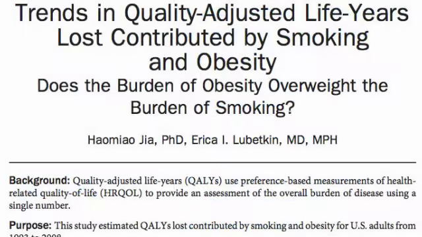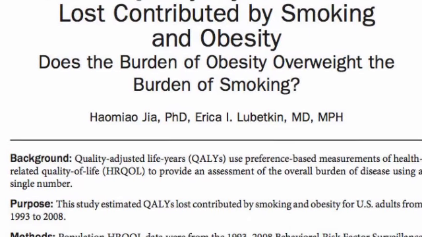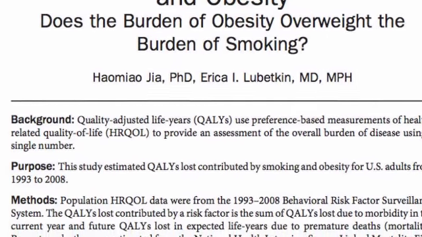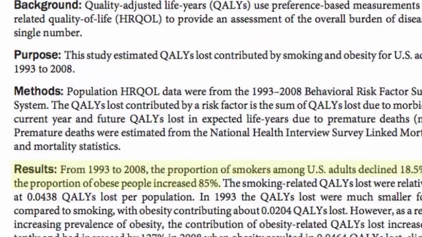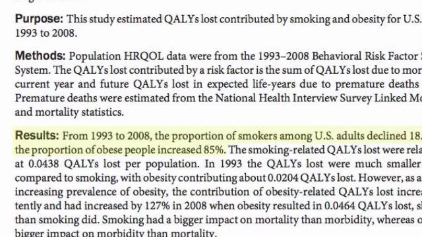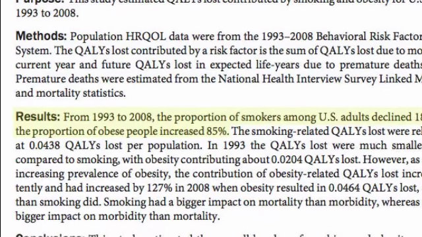Now, obesity is also considered a preventable cause of death. Preventable in the sense that a person can avoid the added risk of death by not being obese. Smoking used to be the leading preventable cause of death in the United States, but with the decline in the prevalence of cigarette smoking and an increasing prevalence of overnutrition, obesity has now overtaken tobacco use as the leading cause of preventable death in our country.